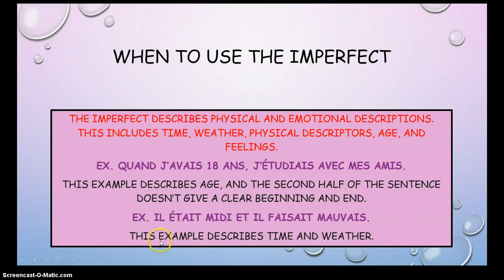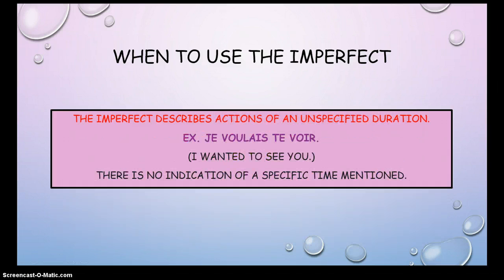In our next example, il était midi et il faisait mauvais. When you're talking about time and weather, you have to use the imperfect. Je voulais te voir, I wanted to see you. It doesn't indicate how long that person wanted to see you. There's no time at all, so we're going to use the imperfect there.